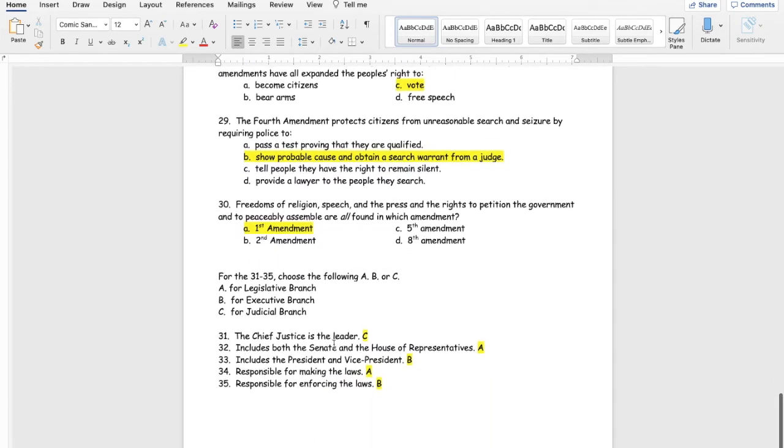31, the Chief Justice is the leader. That's the judicial branch. 32 includes both the Senate and House of Reps. That would be A, the legislative branch. Number 33 includes the President and Vice President. That would be B, the executive branch. Number 34, the people responsible for making the laws. That would be A, the legislative branch. And finally, the people responsible for enforcing the laws. That is B, the executive branch.